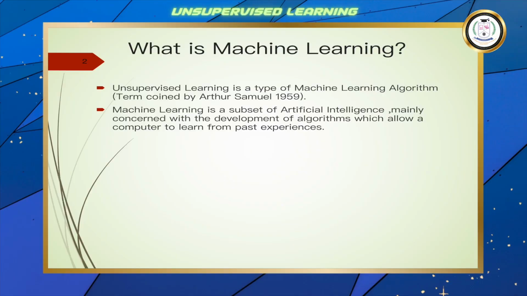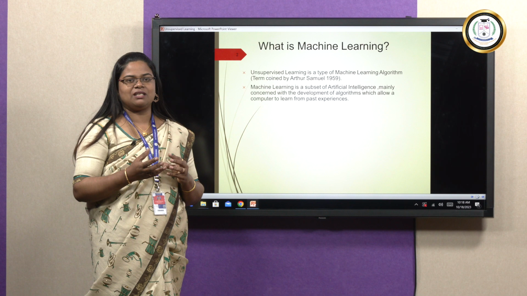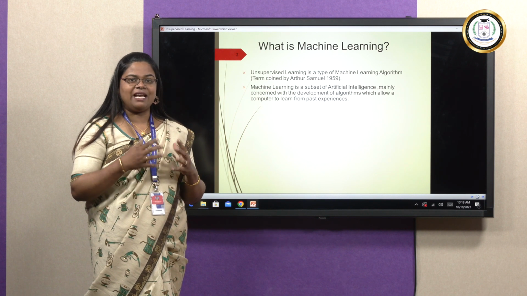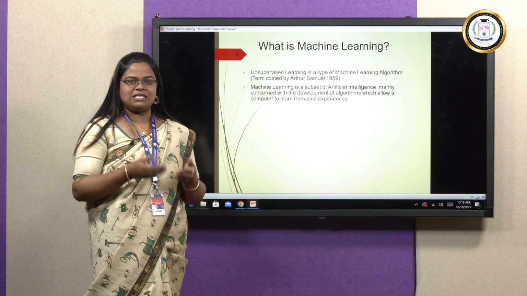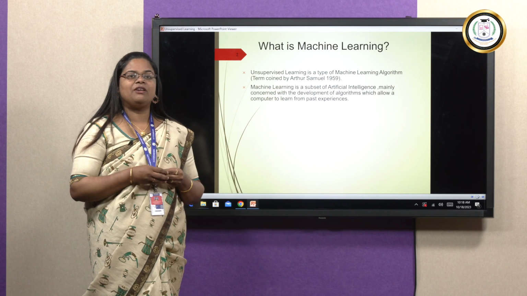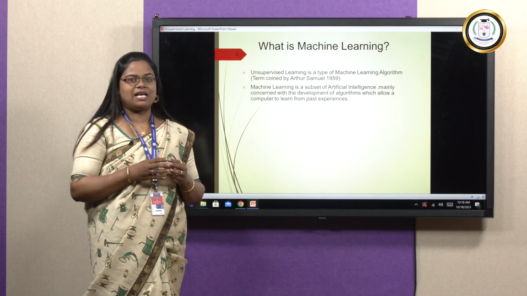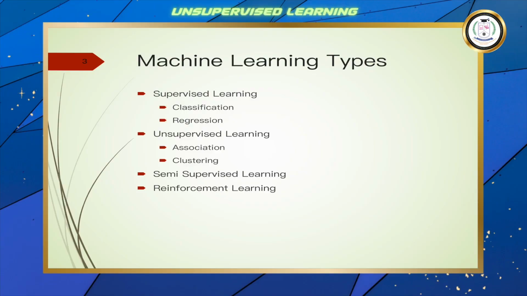We can say machine learning is a subset of artificial intelligence which combines different algorithms together to come up with some conclusion. The machine will train by itself or with the help of some algorithms, and it will be classifying, predicting, or clustering the data which is available. So these are the different types of machine learning algorithms.